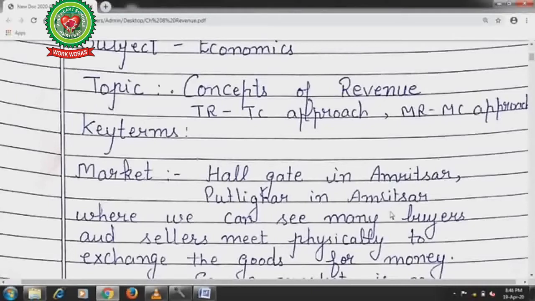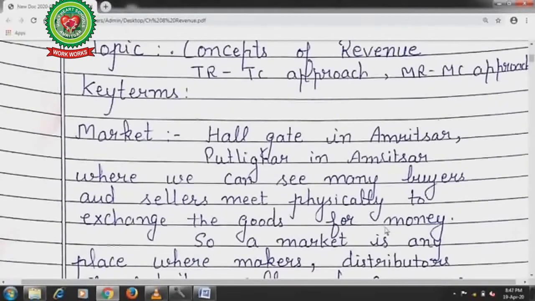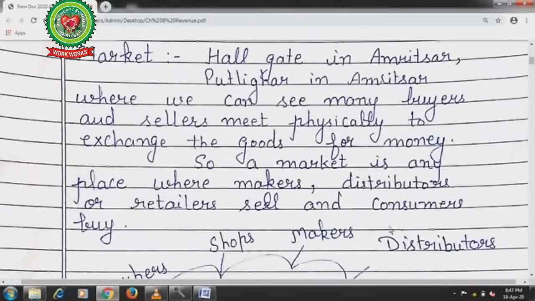as a market. So market is a place where many buyers and sellers meet with each other and exchange goods for money. A market is any place where makers, distributors or retailers sell and consumers buy things.